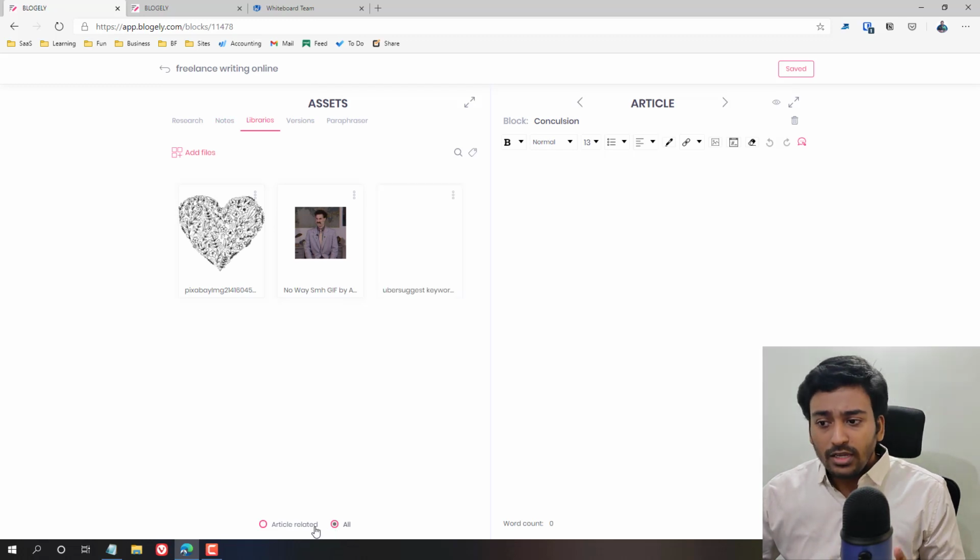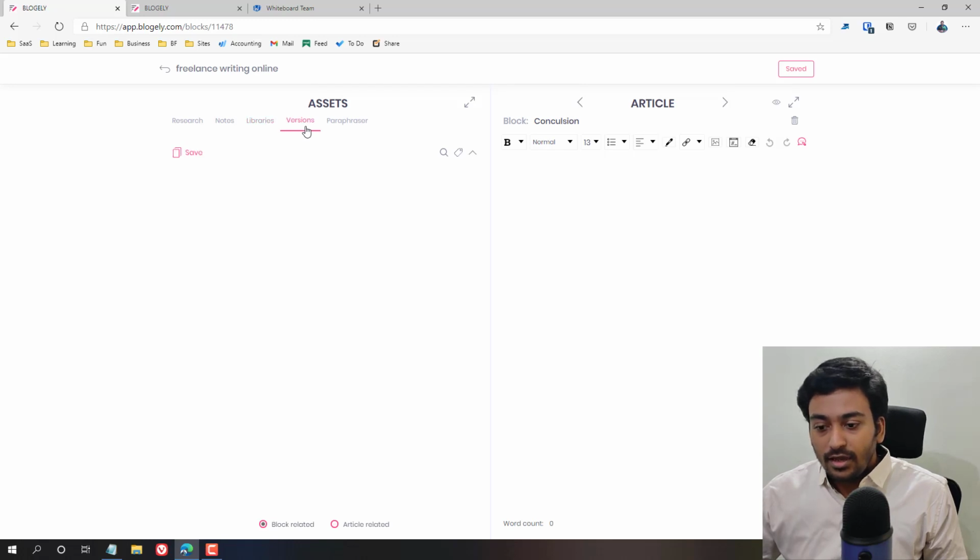Do you want all the images which are available on the dashboard? You can see I have the Ubersuggest keyword Excel file as I mentioned, so it will show you there. And versions is something like, let's say for example, I'm working on something.